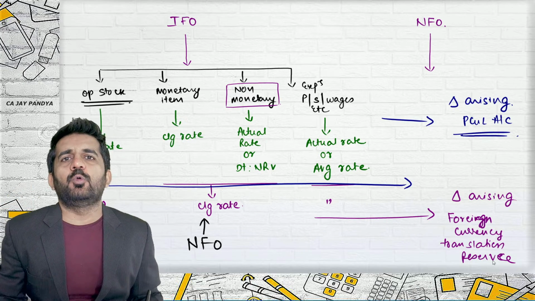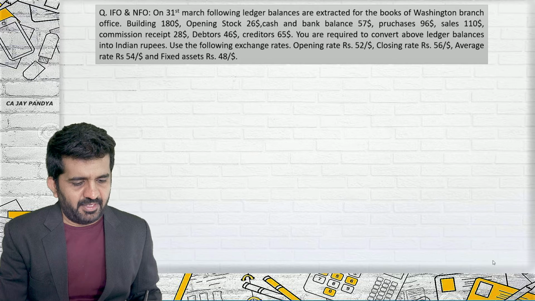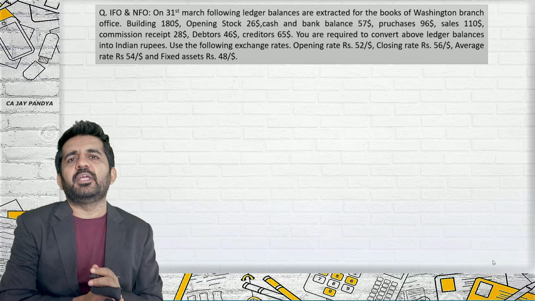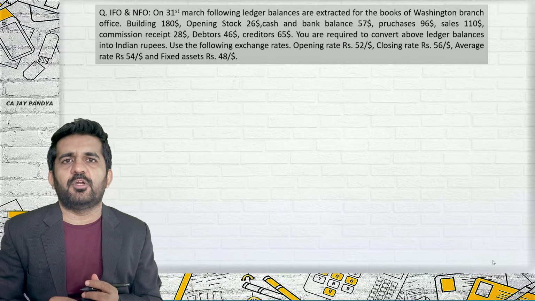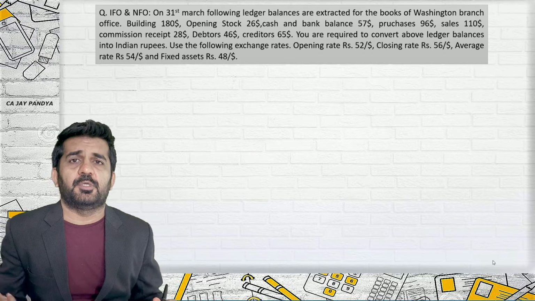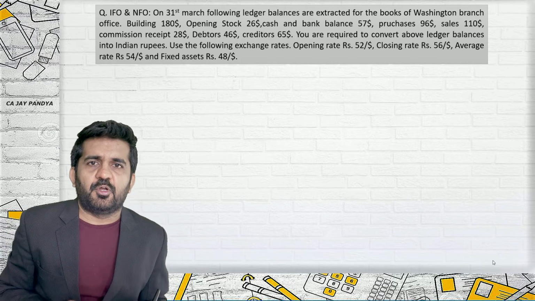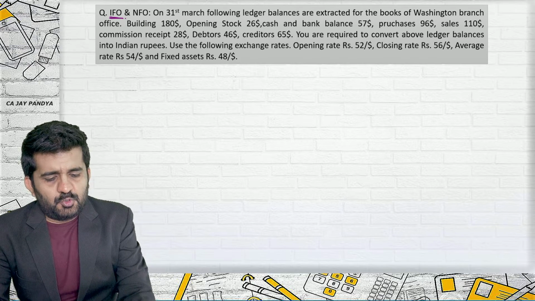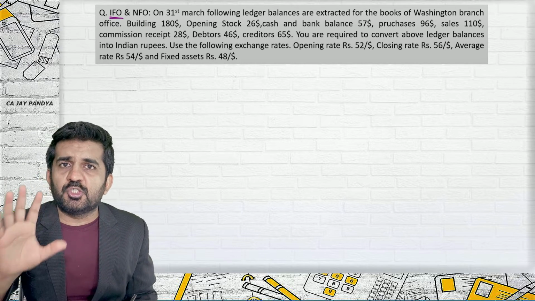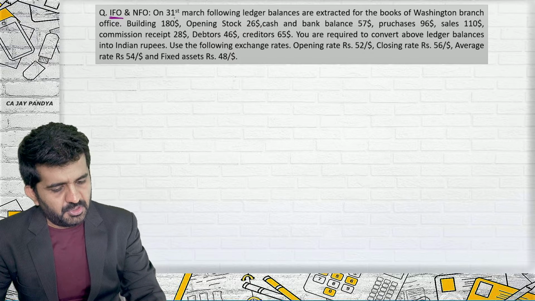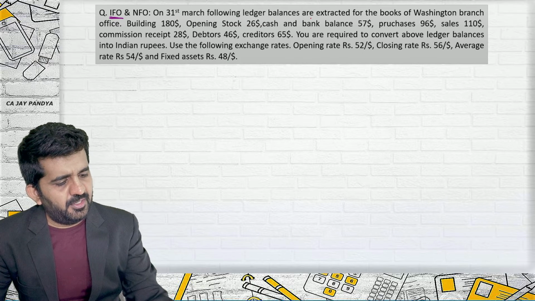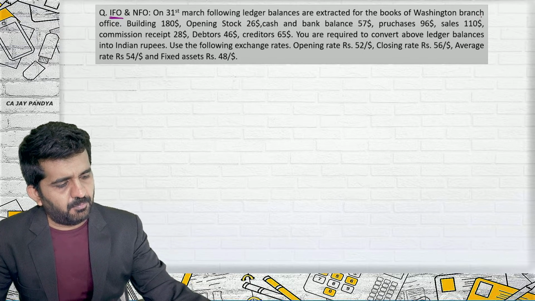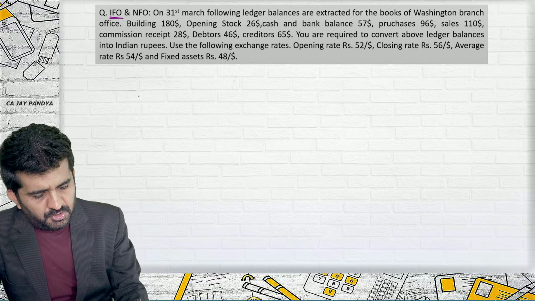We have learned how to record it as per AS 11. As I told you, we will be doing one question of integral foreign operations and one question of non-integral foreign operations, and then we'll be going ahead. First, let us do integral foreign operation. Assume this operation is integral foreign operations. On 31st March, the following ledger balances are extracted from the books of Washington branch.